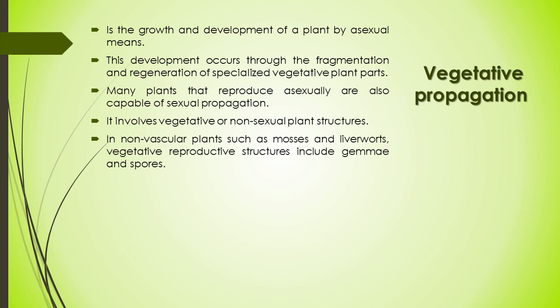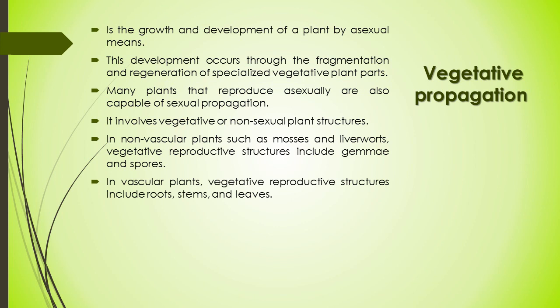Vegetative reproduction involves non-sexual plant structures, whereas sexual propagation is accomplished through gamete production and subsequent fertilization. In bryophytes such as mosses and liverworts, vegetative reproductive structures include gemmae and spores. In pteridophytes, gymnosperms and angiosperms, vegetative reproductive structures include root, stem and leaves.